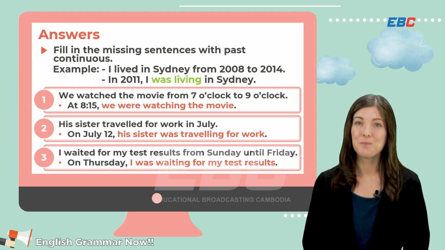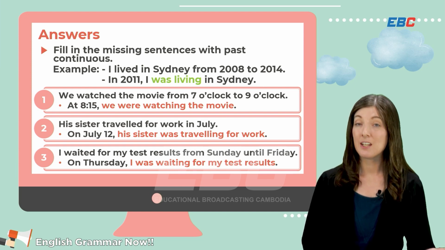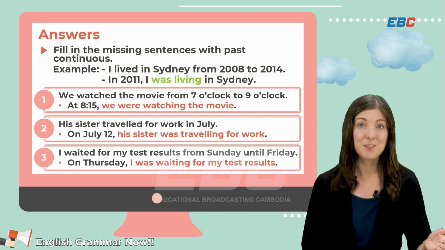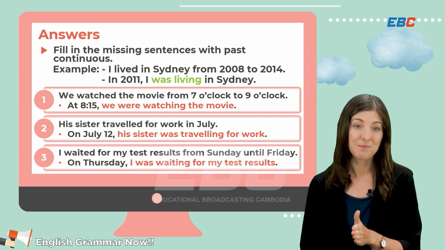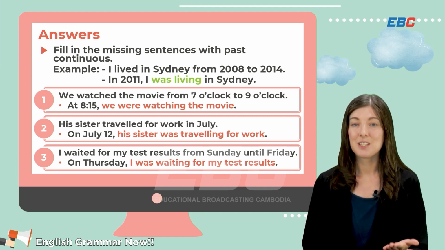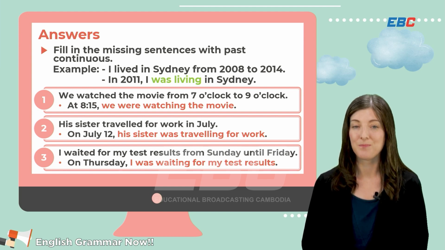For number 2, his sister traveled for work in July. So, at the beginning of July, she began to travel, and at the end of July, she was finished traveling. So, we can make a sentence using the past continuous. For our example, on July 12th, his sister was traveling for work.